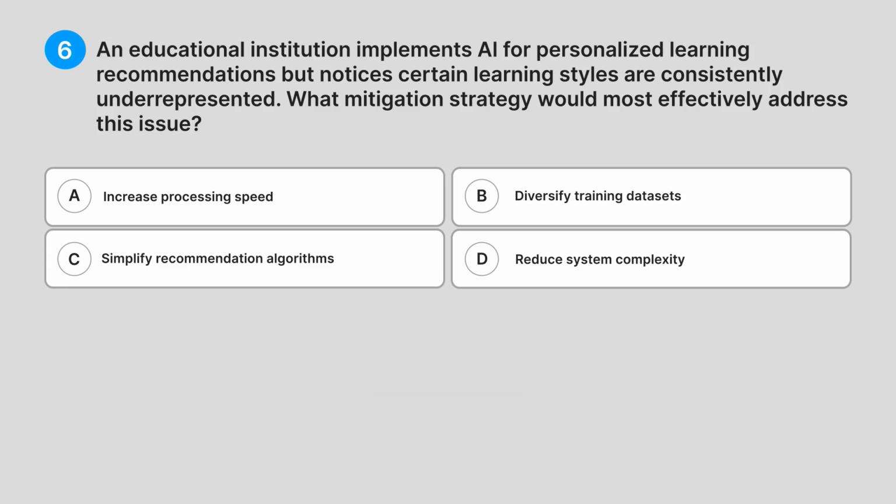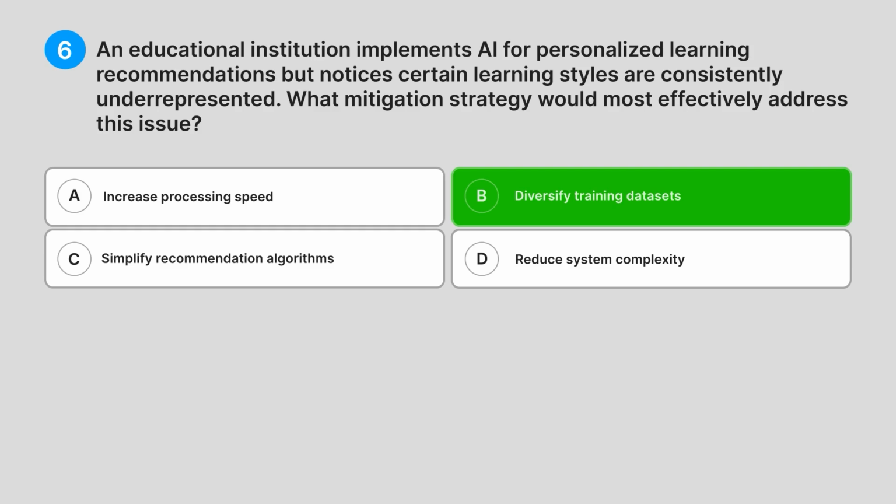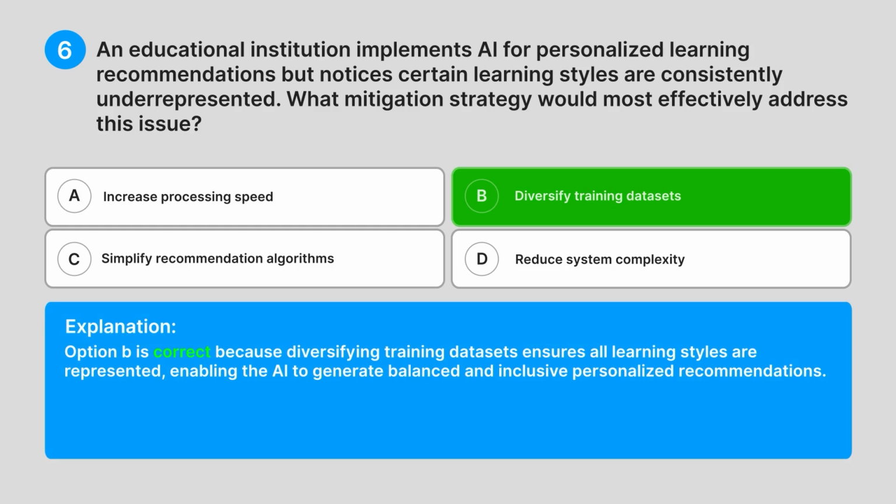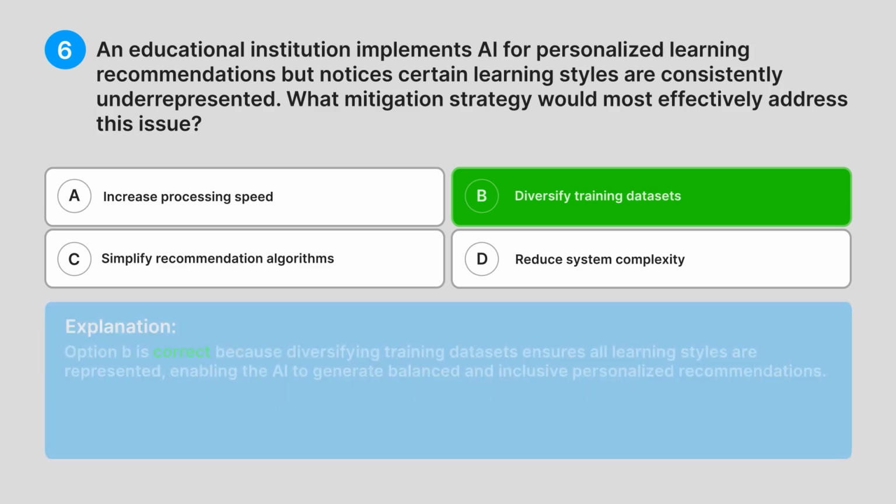Correct answer, B. Diversify training datasets. Explanation. Option B is correct because diversifying training datasets ensures all learning styles are represented, enabling the AI to generate balanced and inclusive personalized recommendations.